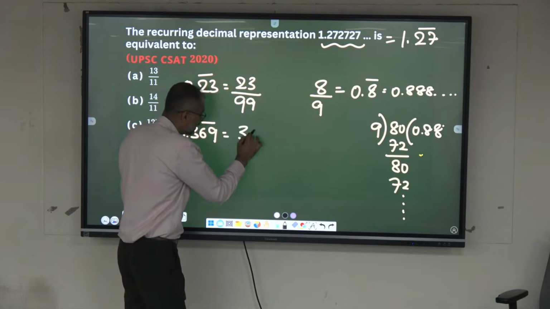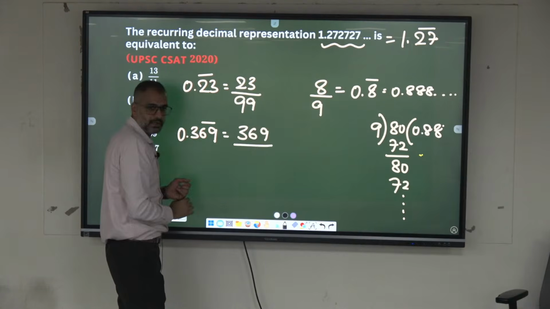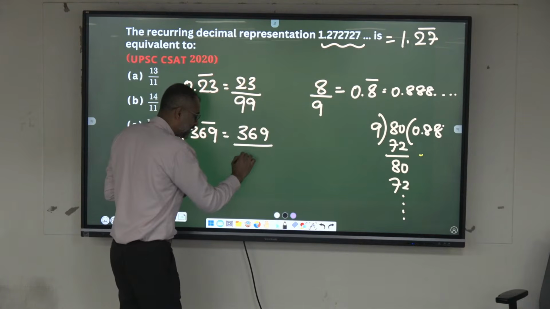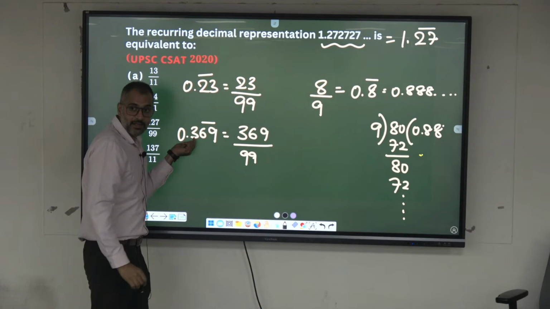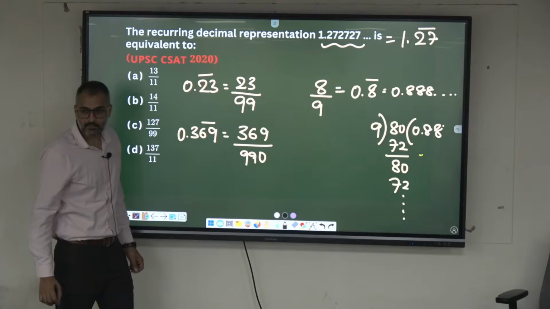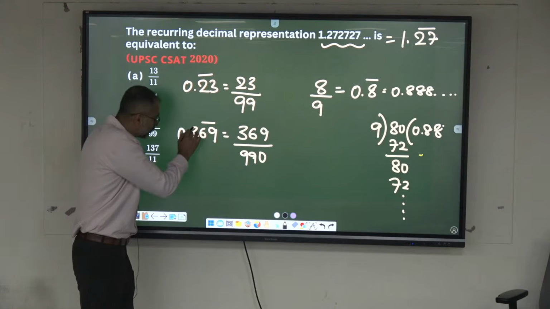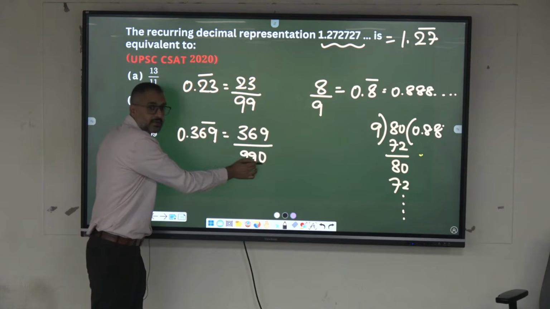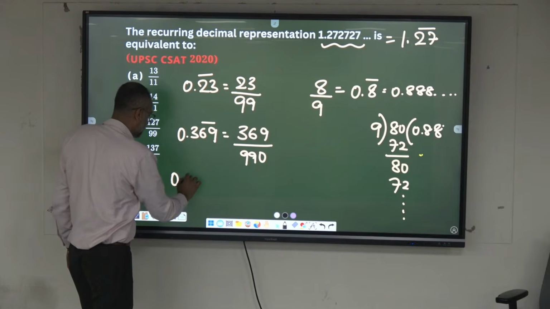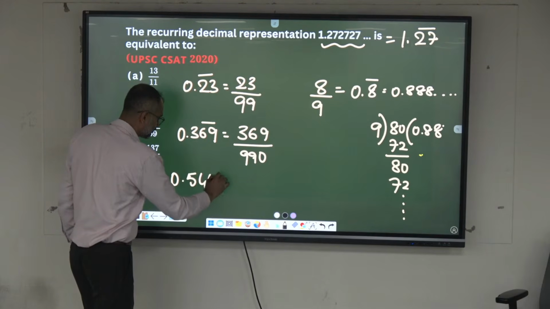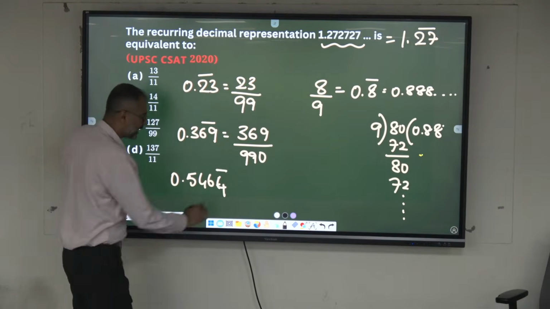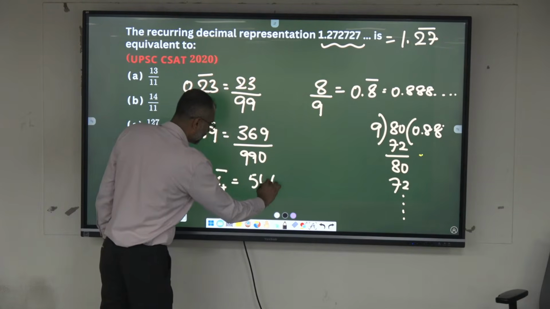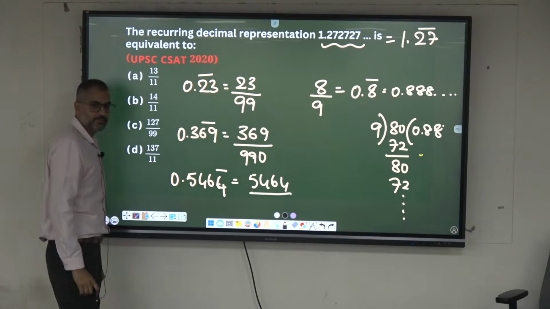What should be written? 369 divided by 900. Here 3 is not under the bar, hence put a 0 here. If you don't have a bar on any of these digits, put a 0. How should I write this one? 5464.